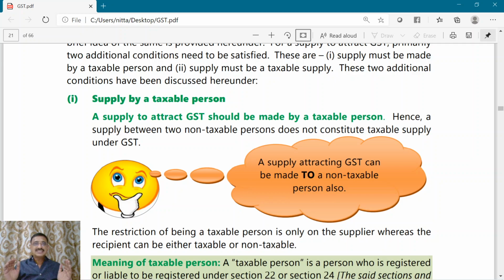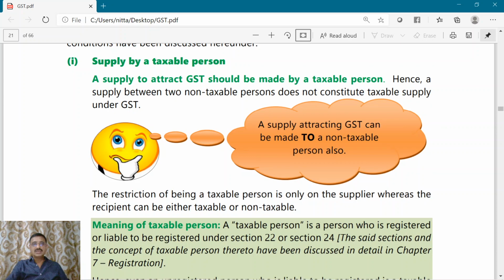If the supply is between two non-taxable persons, GST cannot be levied. But if A is a taxable person, B is a non-taxable person, and A supplies to B, then GST gets attracted.